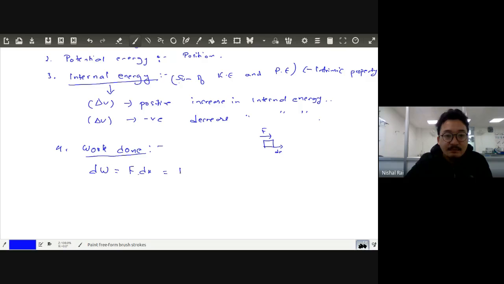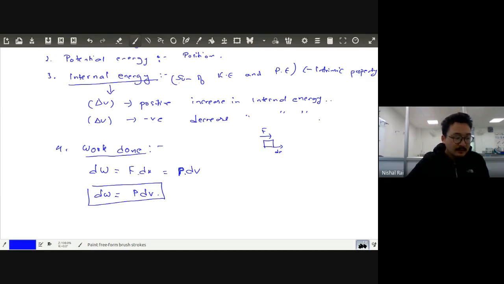We can write it as P into dV. Now this is very important. In thermodynamics, the work done is given by P into dV. Is this point clear or not?